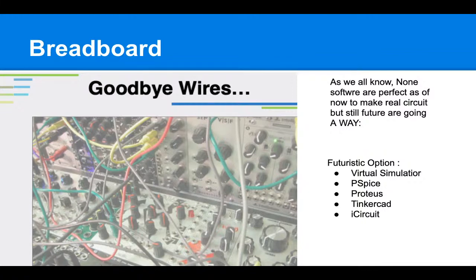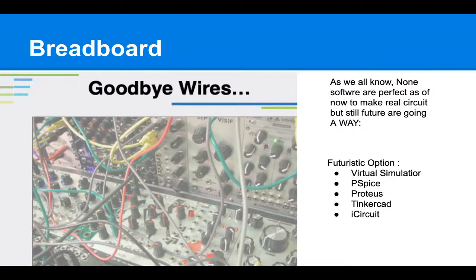But there is one more thing you need to know. In the breadboard you will make the circuit, and it needs all kinds of necessary hardware, right? But virtual simulators are also available as of now, like PSpice, Proteus, Tinkercad, and iCircuit also. So these are some simulators where we can make the circuit.